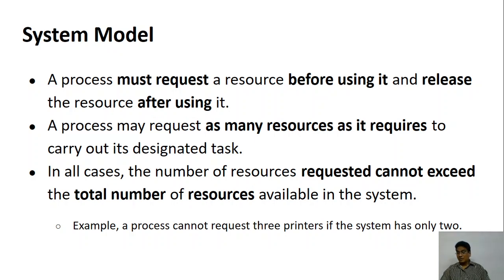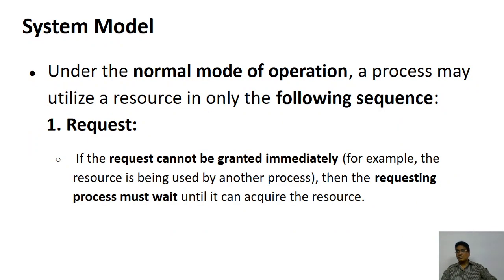However, a very important thing that you must understand is that a process cannot make a request for a resource which does not exist. For example, if there is only one printer connected to the machine, the process cannot say that I want to use 5 printers at a time. Then the operating system says it's not possible. In total I don't have 5 printers. I have only one printer. So the requested number of resources cannot exceed the total number of resources which are available on the system.